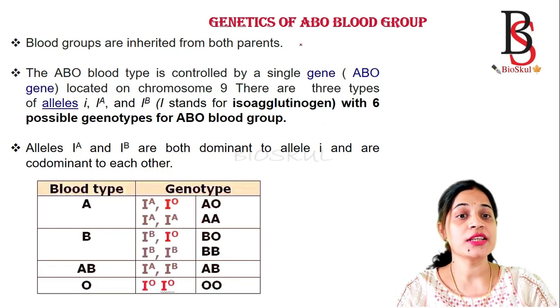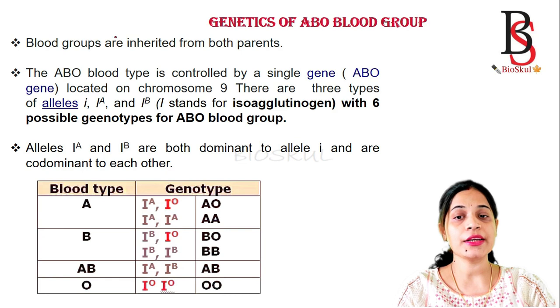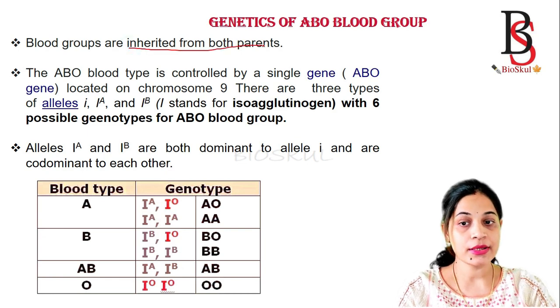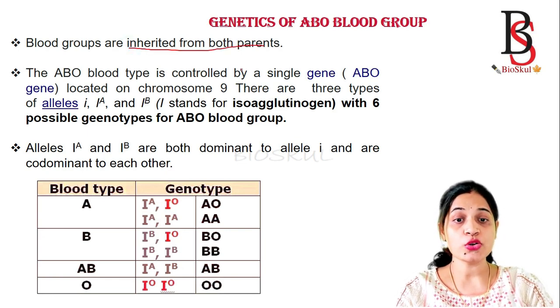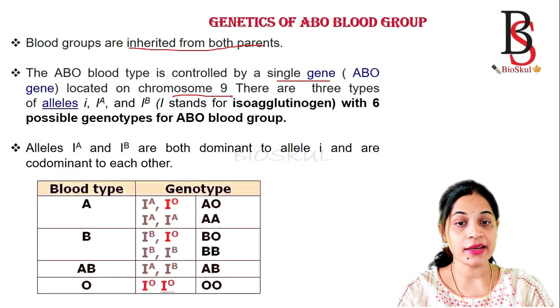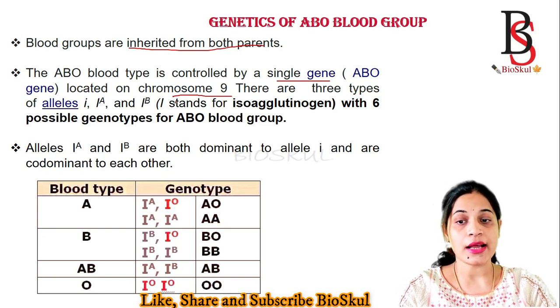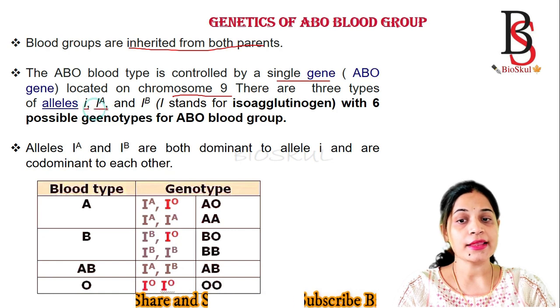Now we come to the genetics of blood group. The blood group we have is inherited from the parents. The ABO blood group is controlled by a single gene known as the ABO gene, which is located on chromosome number 9. And there are three types of alleles: IA, IB and i.